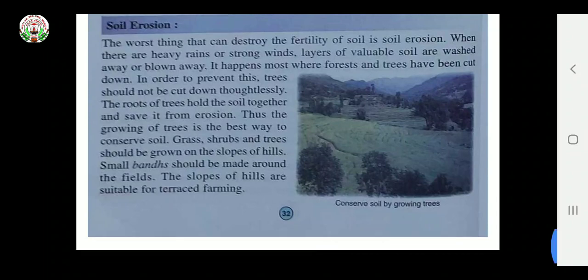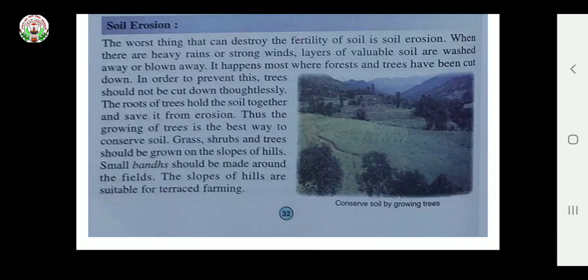Grass, shrubs, and trees should be grown on the slopes of hills. Small mounds should be made around the field. The slopes of hills are suitable for terraced farming. If we want to do good cropping in the field, then we have to make small bunds which control the soil, and we should not cut the trees.